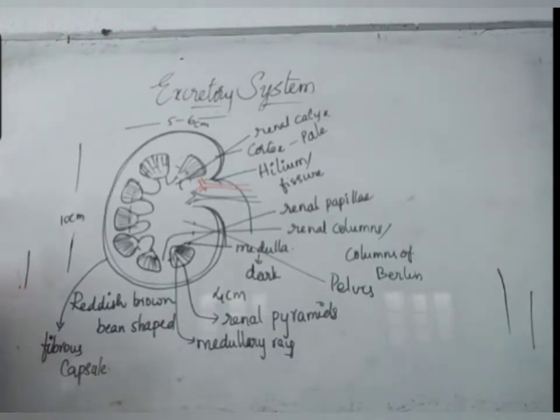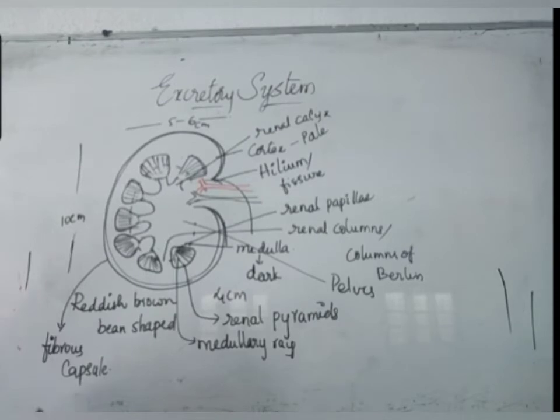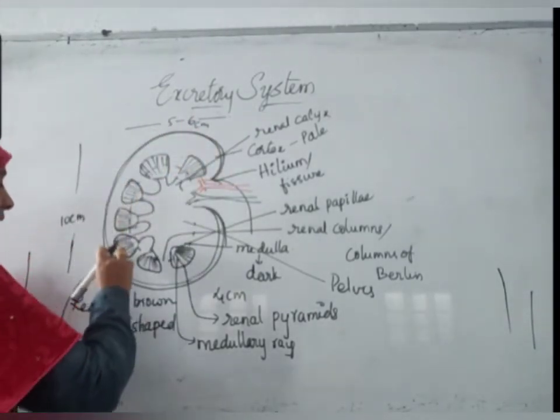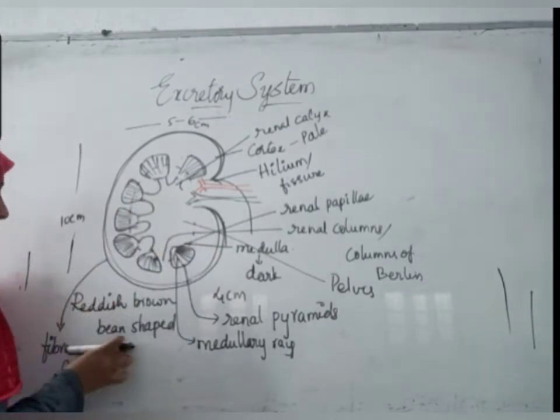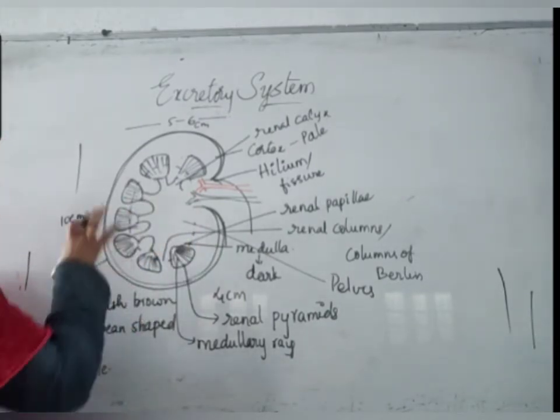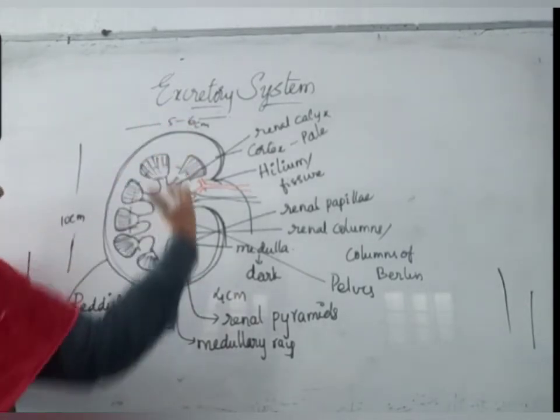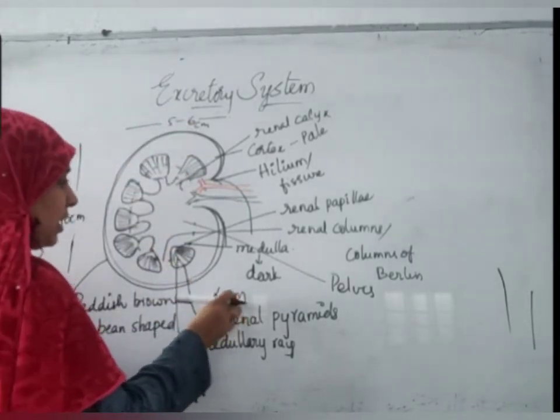So that is about the structure of kidney. Once I'll revise. Renal kidneys are bean-shaped structures, reddish brown in color, length is 10 centimeters, breadth is 5 to 6 centimeters, thickness is 4 to 6 centimeters.